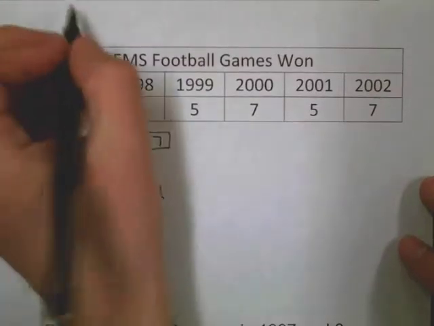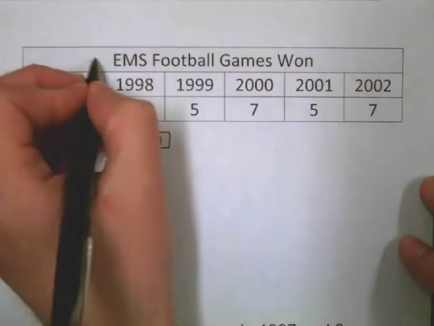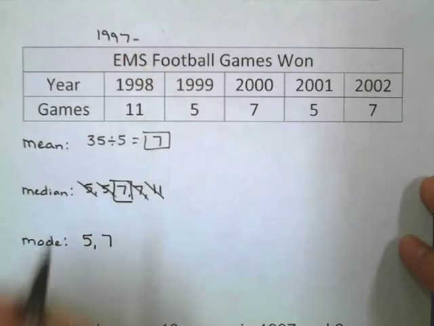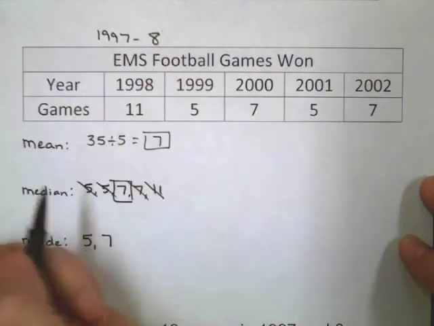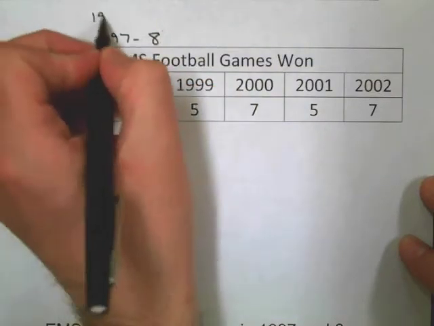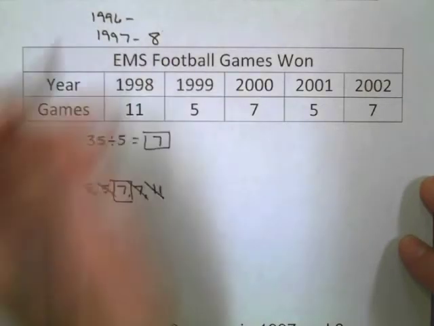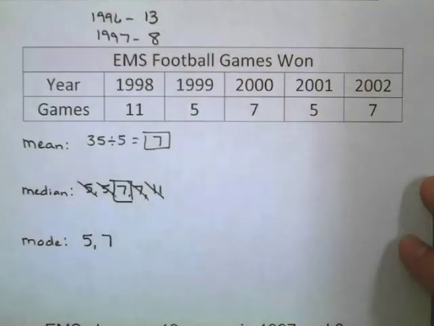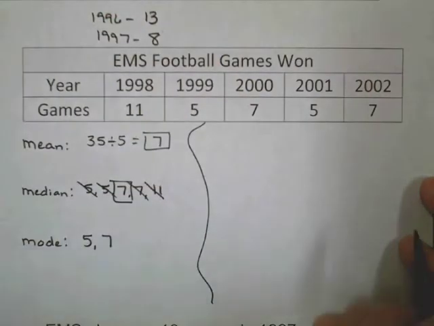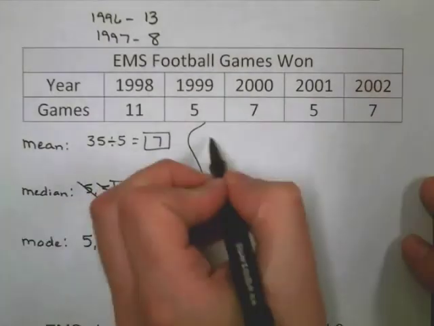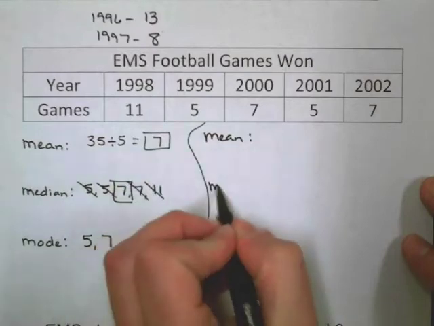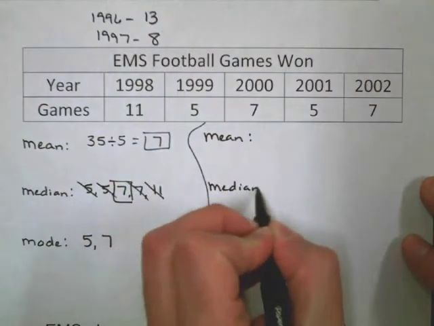So let's say in 1997, they won 8 games. And in 1996, they won 13 games. How might this change this data, or will it change the statistical landmarks here? So let's find out again. Let's take a look at mean, median, and mode.